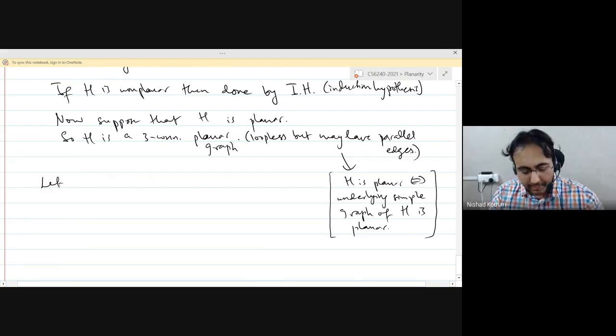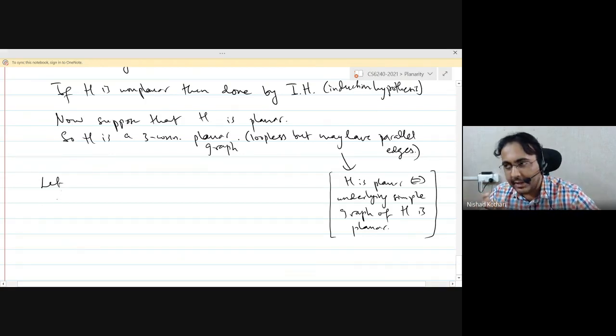Yeah, I don't want to throw them away because then I have to be careful about arguing about the graph G if I throw away some more edges. I want to keep G and H as similar as possible. So let's keep the parallel edges. All we have done is we have contracted one edge.